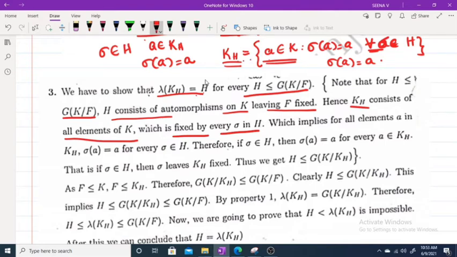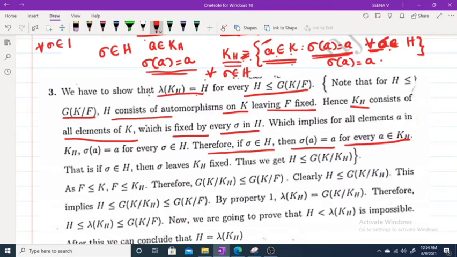KH is the set of a belongs to K such that sigma of a equals a for every sigma belongs to H. Therefore, for every sigma belongs to H, sigma of a equals a for every a belongs to KH. Clear?